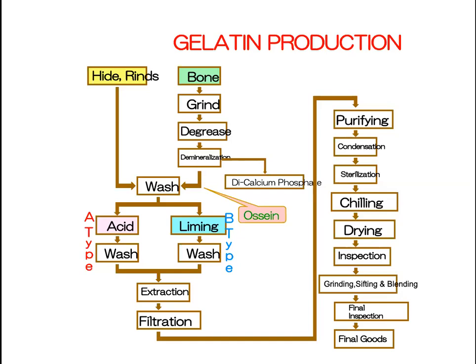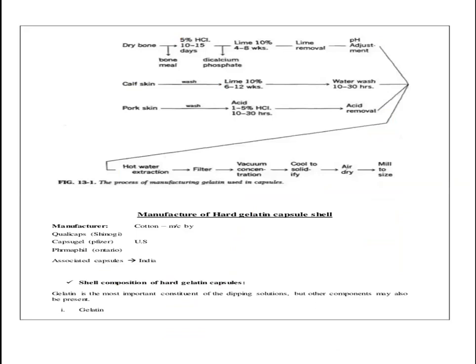Then it goes for condensation, or nothing but the evaporation process, where it will be evaporated and sterilized at 140 degrees centigrade for 4 seconds. Then it goes for chilling. After chilling, it goes for drying. After drying, it is made in the form of a sheet. This sheet, if you want it in the form of powder as per the requirement, can be converted into powder form also. So this is how the three types of things are done.